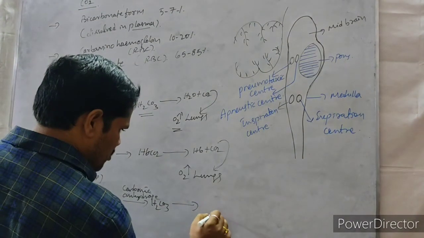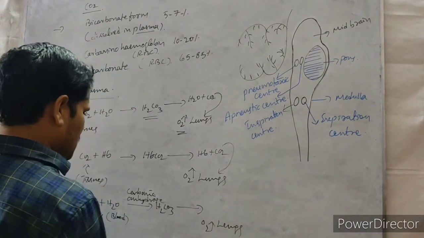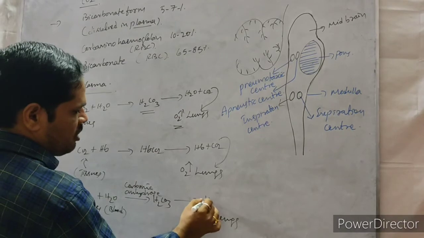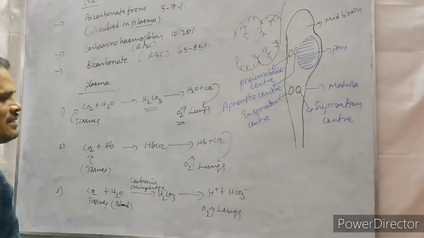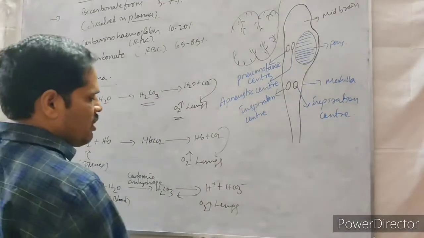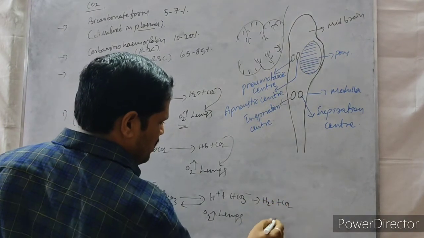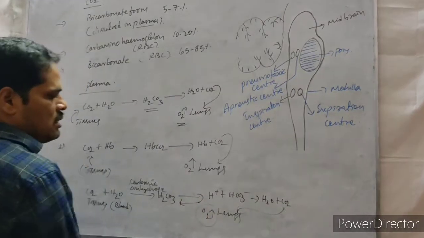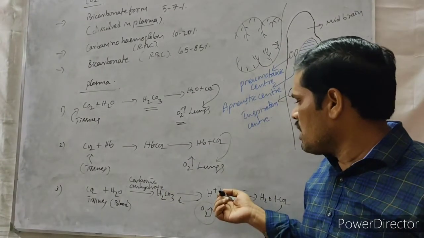It is transported up to the lungs. In the lungs region, oxygen is more. The bicarbonate is formed into H plus and HCO3 minus. In that ionic form, it is transported up to the lungs region. Whenever it reaches the lungs region, what happens? It is formed into water and carbon dioxide. This carbon dioxide is released through the lungs into the atmosphere. What is the reason? Oxygen is more.